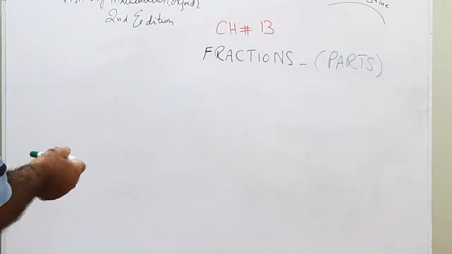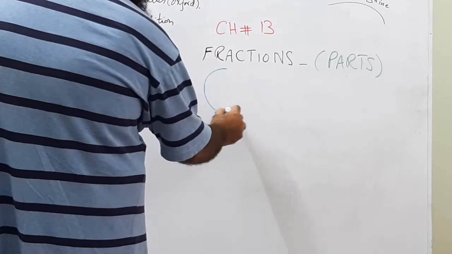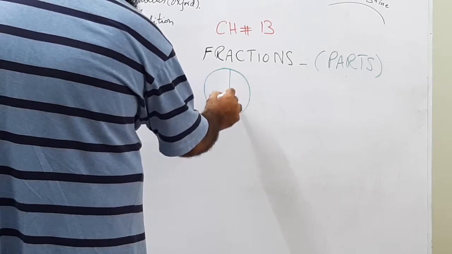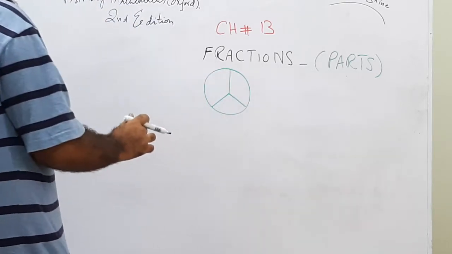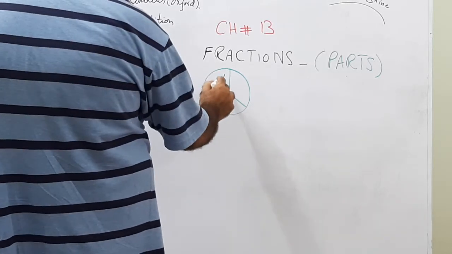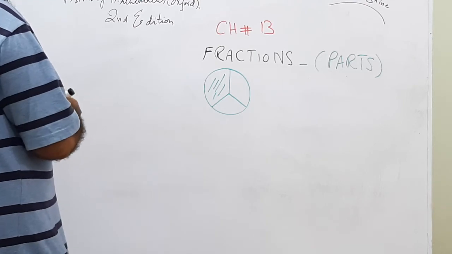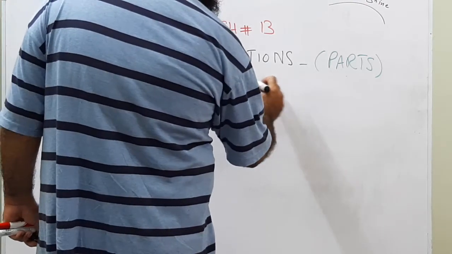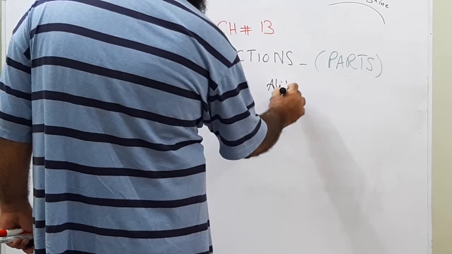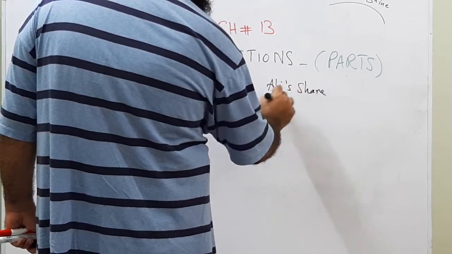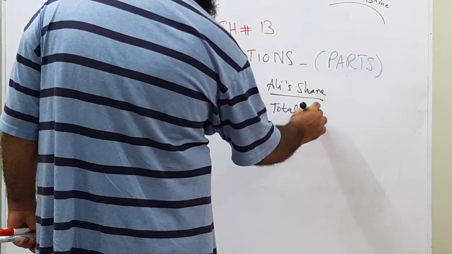Now we will see that if there are three parts of a pizza or cake, these are equal parts. If someone gets one part, we will again write in terms of fractions. If Ali got one part, we will say Ali's share over total parts.